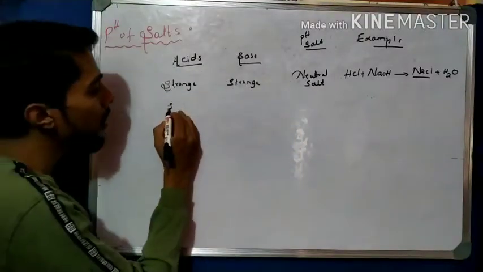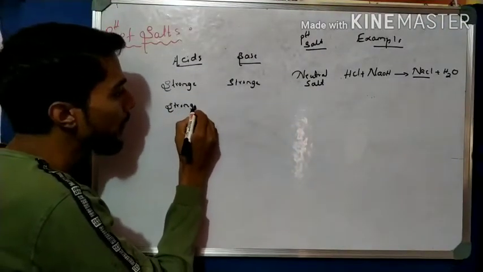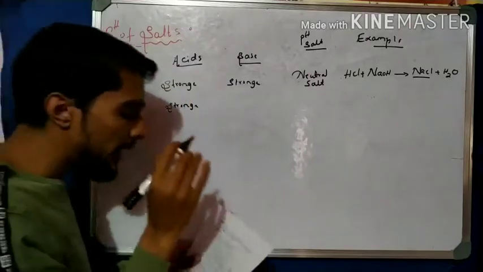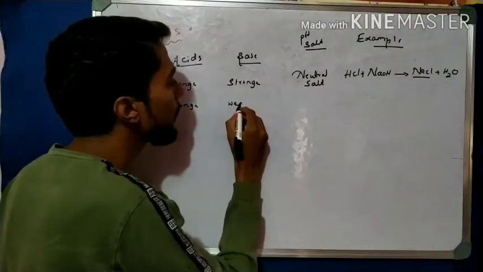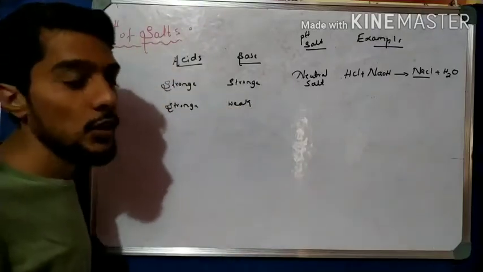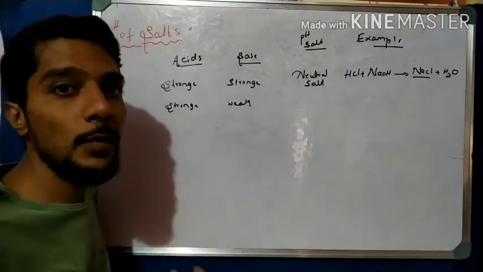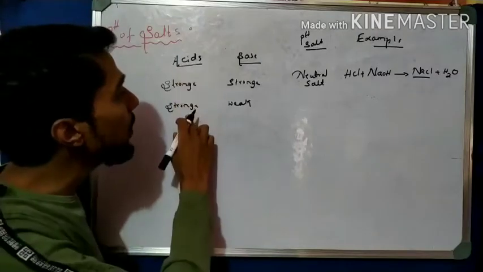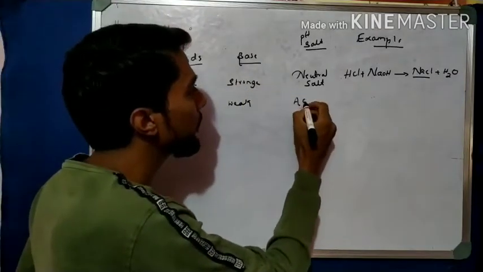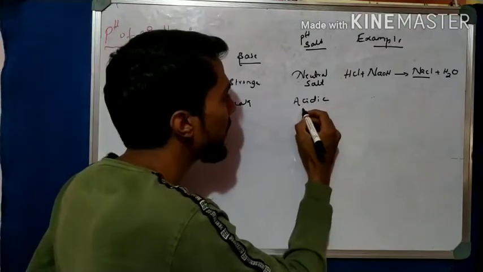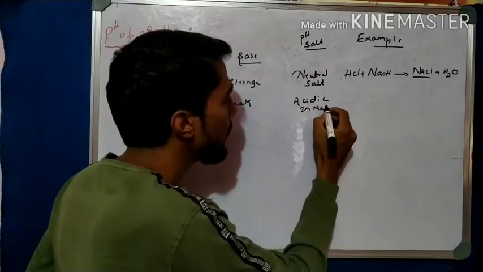If the acid is strong but the base is weak, what happens? Whichever is strong is dominant. The acid is strong, so the salt is acidic in nature.